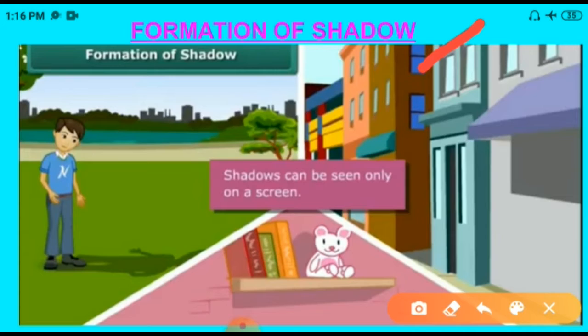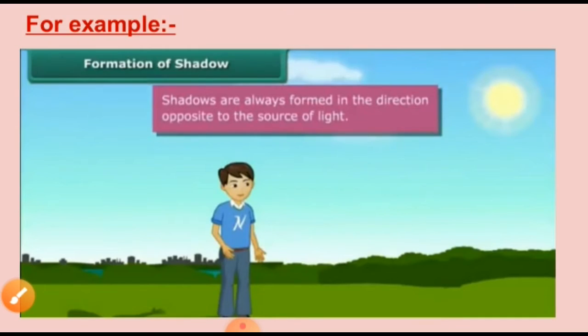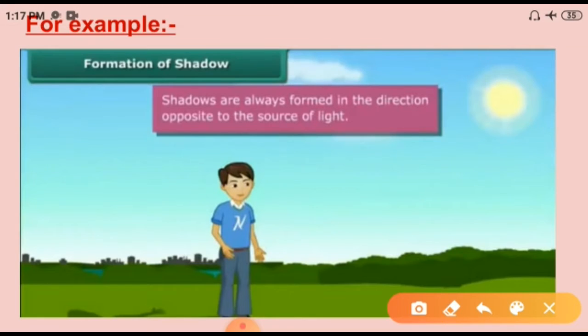Shadows are formed when an opaque object is placed across the path of light. The shadows can be seen only on a screen, for example, the ground, the walls of the room, buildings, etc. And another point, the shadows are always formed in the direction opposite to the source of light.